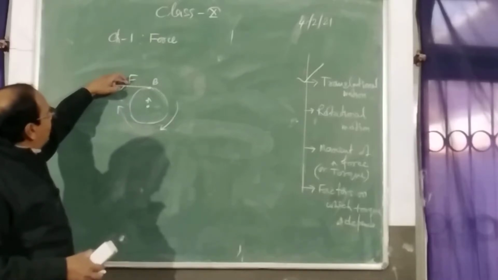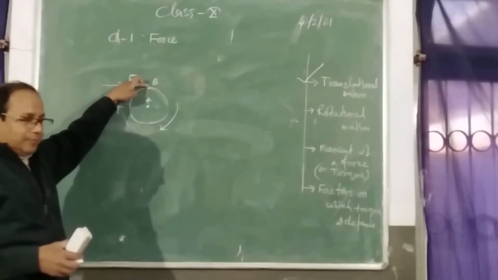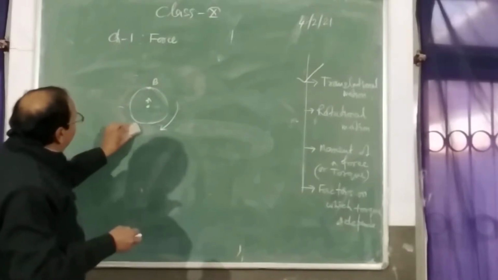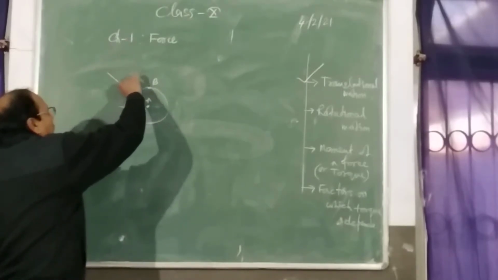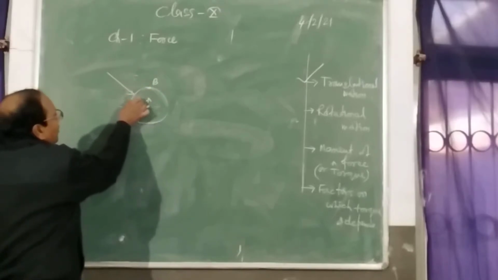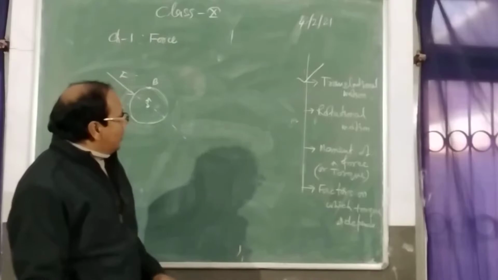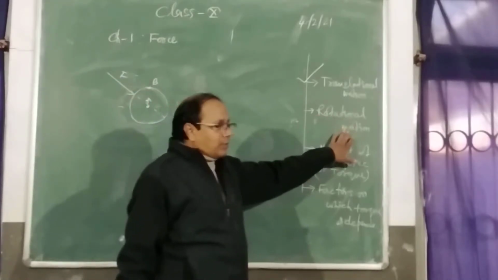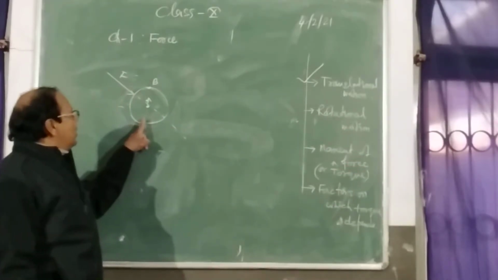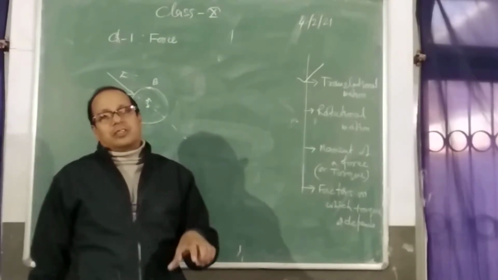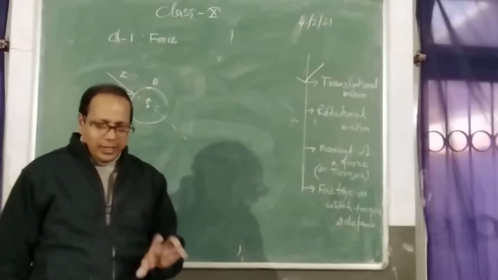If the force is applied along this fixed point, then we will see the body will not rotate. So we can say rotational motion takes place if a body is fixed and a force is applied not along the direction of the fixed point, right?